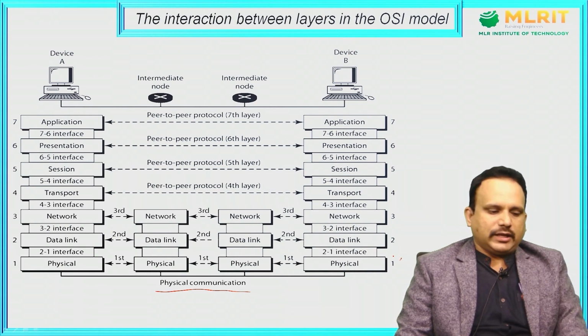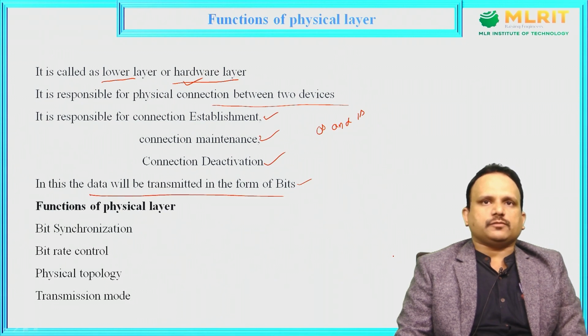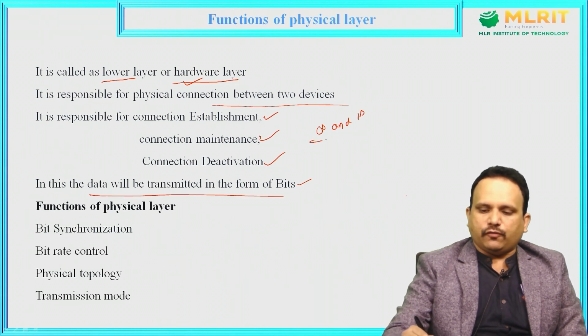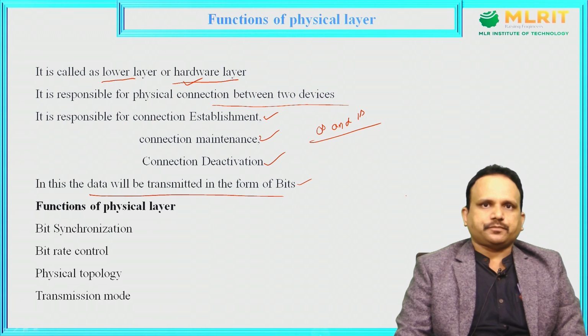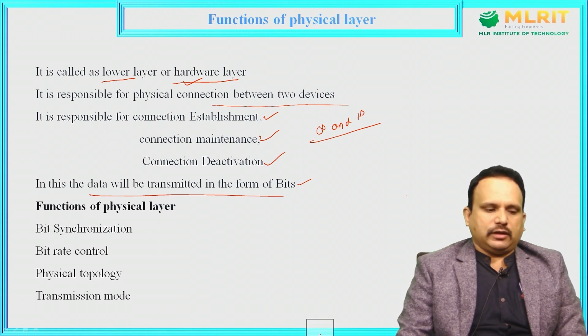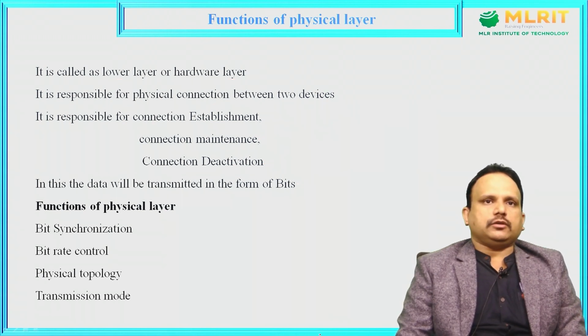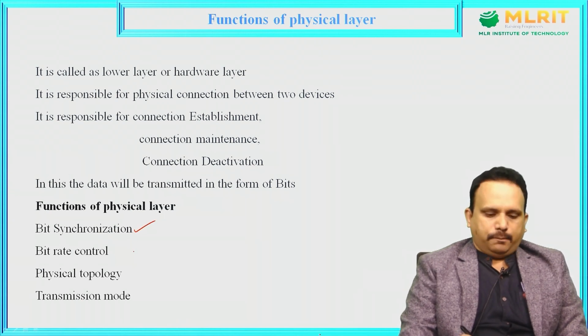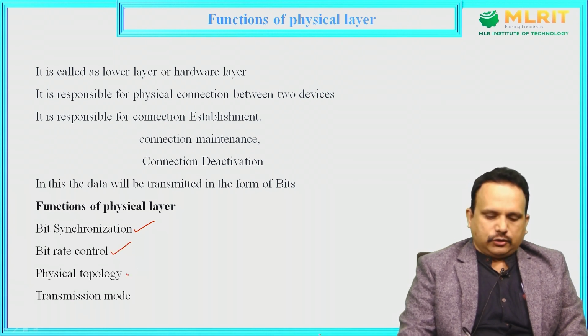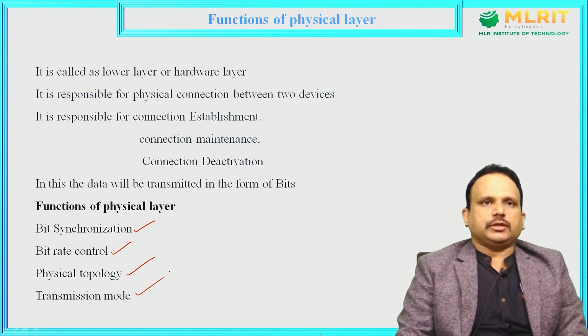Now coming to the functionalities of the physical layer, we have mainly four: bit synchronization, bit rate control, physical topology and transmission medium.